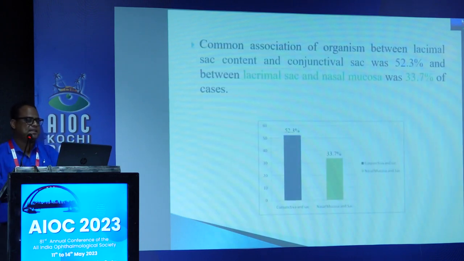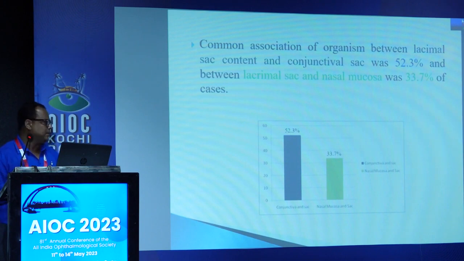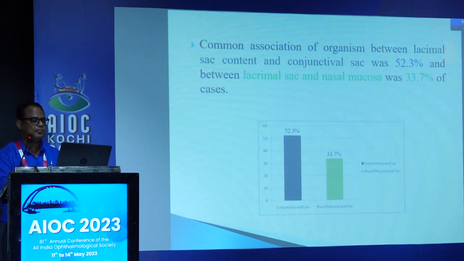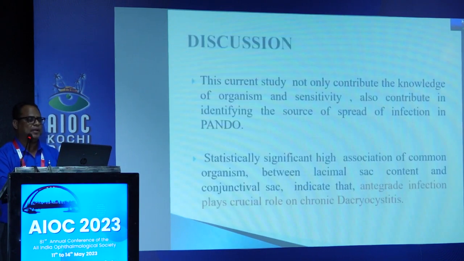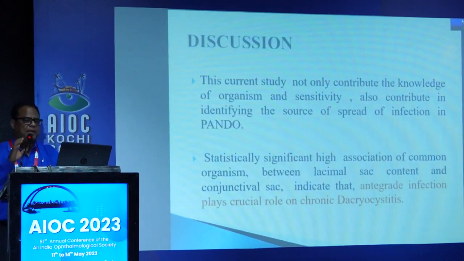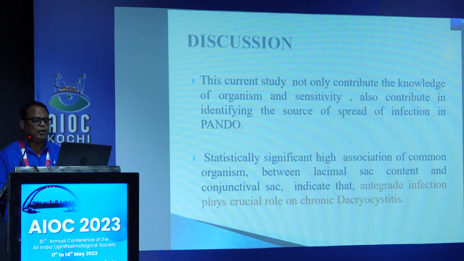But a very interesting point is the common association. If I look at the common association, the sac and nose and the sac and conjunctiva are the highest, very significant; the conjunctival and sac association is common. Most of the time it may be single or multifactorial, while the nose and sac association is less, only 33.7%. But there is an association in all. So on that ground, I want to say the current study not only contributes knowledge of the organism and sensitivity, but also contributes to the source.